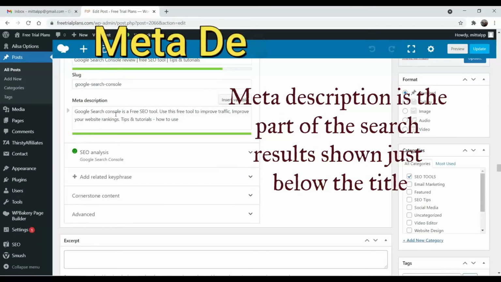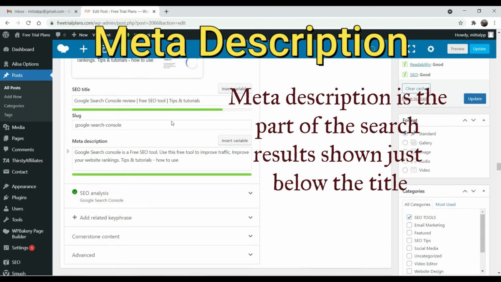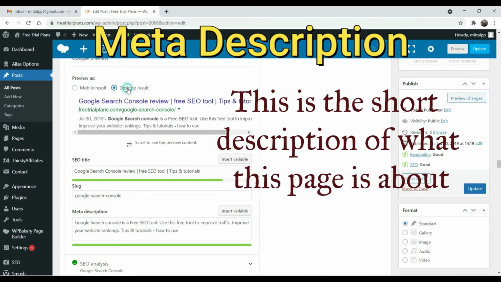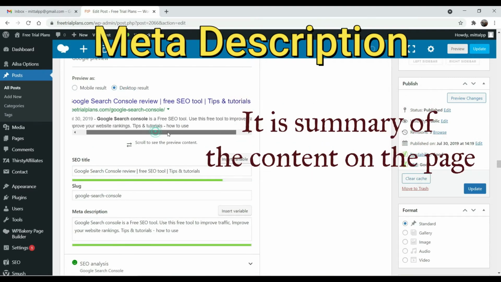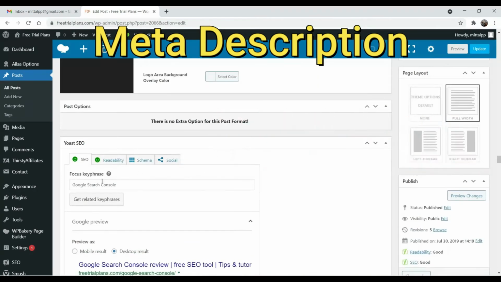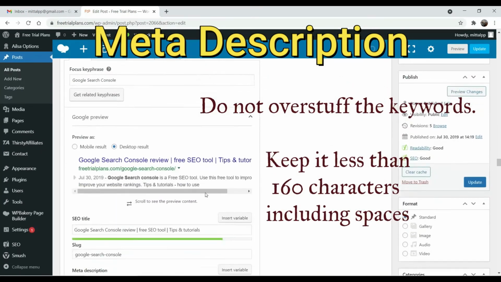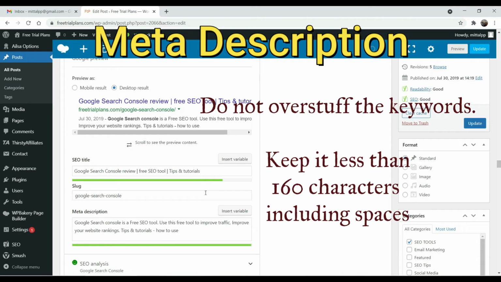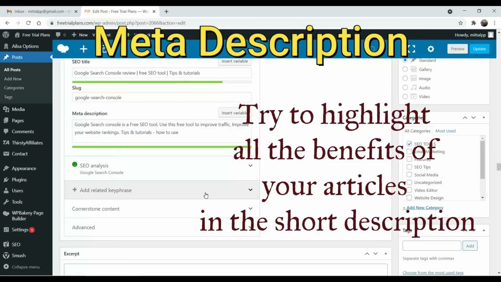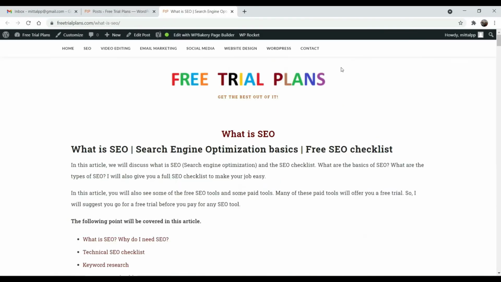Meta description. The meta description is the part of search results shown just below the title. This is the short description of what the page is about. It is the summary of the content on the page. Include the keyword in the meta description. Do not overstuff the keywords. Keep it under 160 characters, including spaces. Also try to highlight all the benefits of your article in the short description.